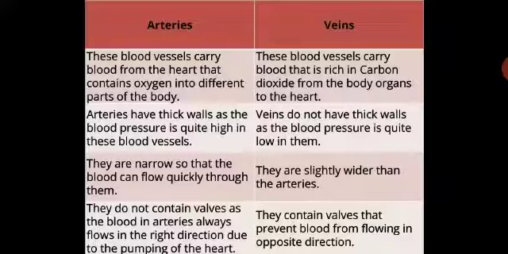Whereas veins contain valves, because that prevents blood from flowing in the opposite direction. So the prevention of the blood flowing in the opposite direction requires valves, whereas in arteries it does not require valves because the blood always flows in the right direction. In veins it requires valves to prevent the backflow of the blood. Backflow of the blood means the flowing of the blood in the opposite direction. So these are the differences between arteries and veins, but the structures and functions of both are extremely important.